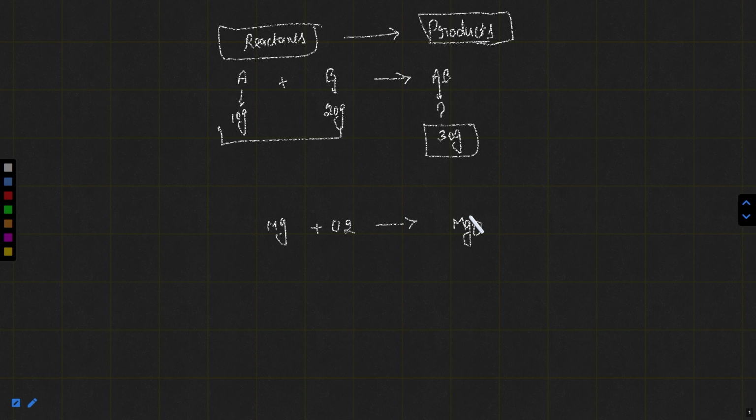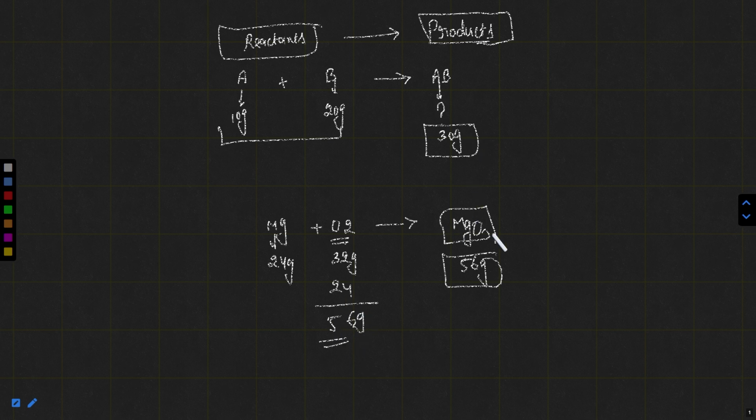You have taken Mg plus O2 gives MgO. If Mg is reacting with oxygen and giving MgO, the atomic mass of magnesium is 24 gram. The oxygen molecule mass will be what? 16 times 2, that is 32 gram. So we are expecting that we will get 24 plus 32, it means total 56 gram here, right? 24 plus 32 will be 56 gram.